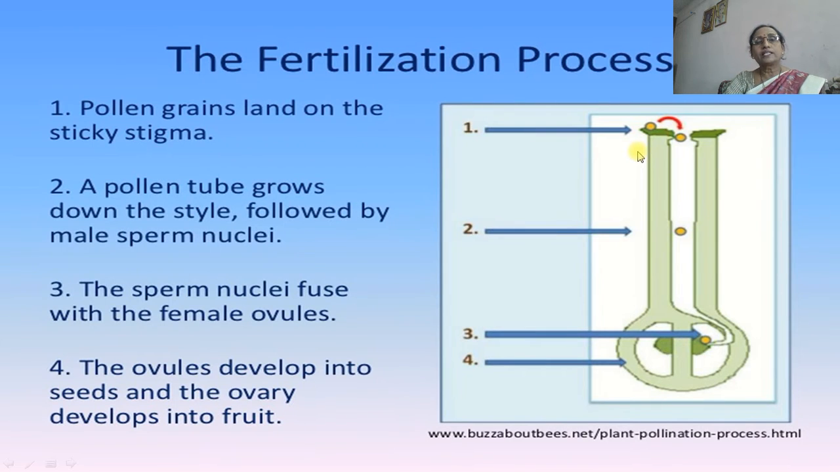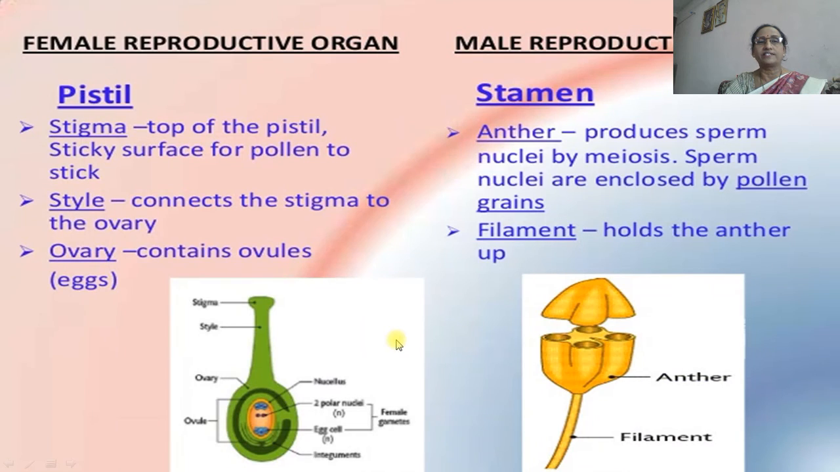The process of fertilization has 4 stages. The first stage is that pollen grains land on the sticky stigma. The second stage is that the pollen tube grows down the style, followed by the male gamete or male nucleus. The third stage is that the sperm nucleus fuses with the female nucleus; this is fertilization, or syngamy. And the fourth one is that the ovule develops into a seed and the ovary develops into a fruit. These are the four processes involved in fertilization.